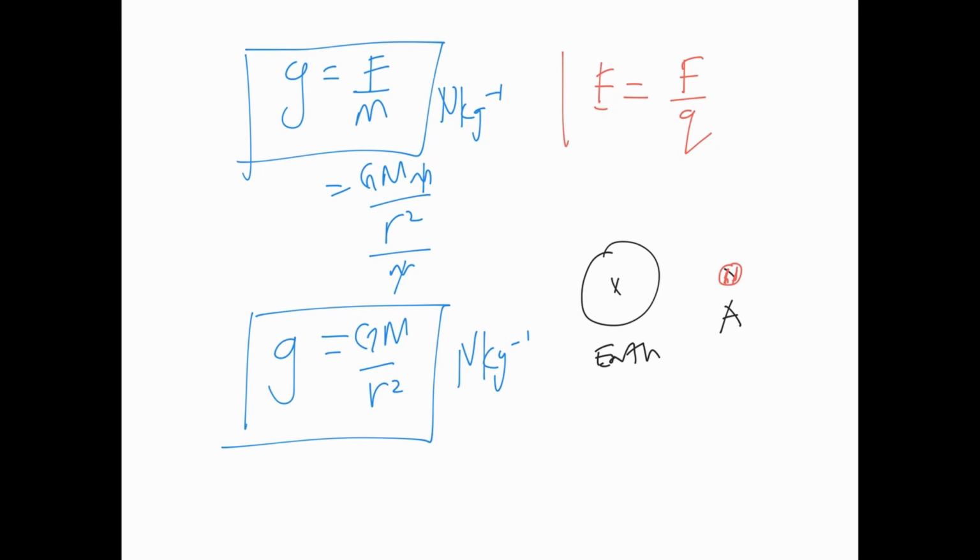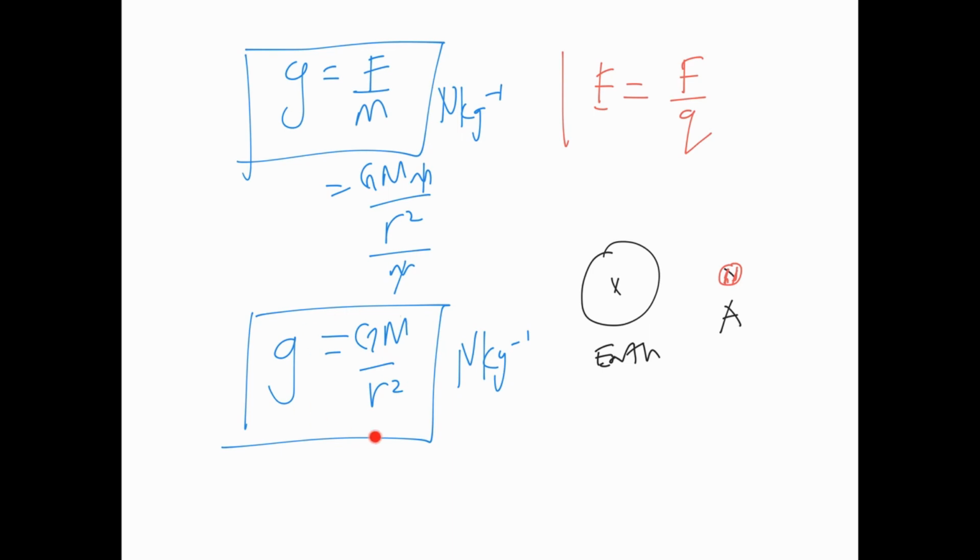I'll give you an example. Now, the force on each of us is different. For example, a small mass like me will have a small force. A big mass like Alex, let's say, will have a big force. So what will happen is a big force divided by a big mass will get the same answer as a small force divided by a small mass. Understand? So you get the same. So this must represent a test mass because this will increase with the mass.